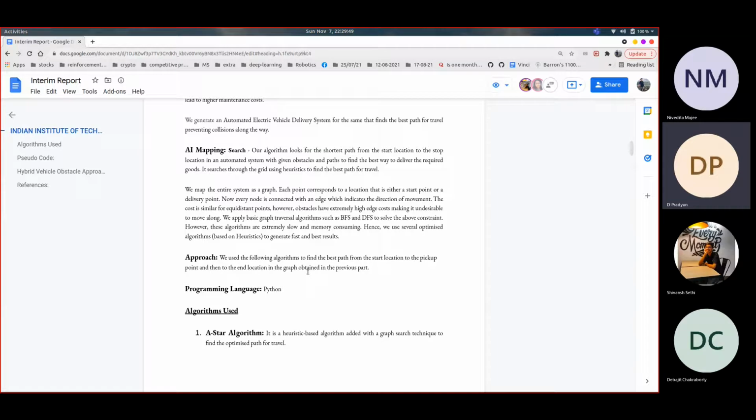Now, after this is completely mapped out, we simply apply enhanced versions of breadth first search and depth first search to solve the above constraint. We take the help of heuristic based algorithms to generate better and faster results. Now, I'm passing on the baton to Nivedita to take over.